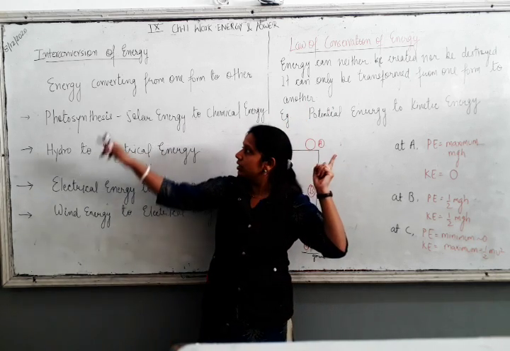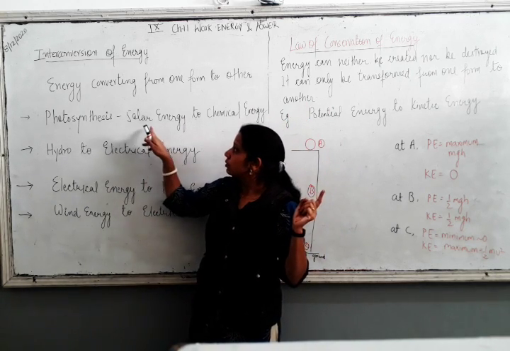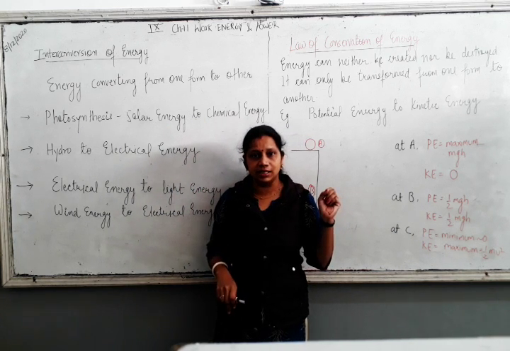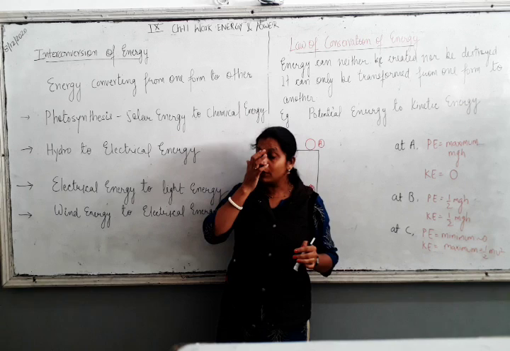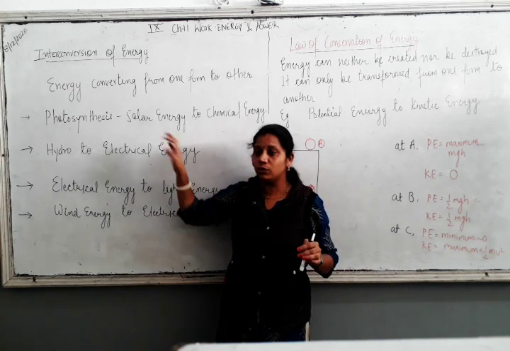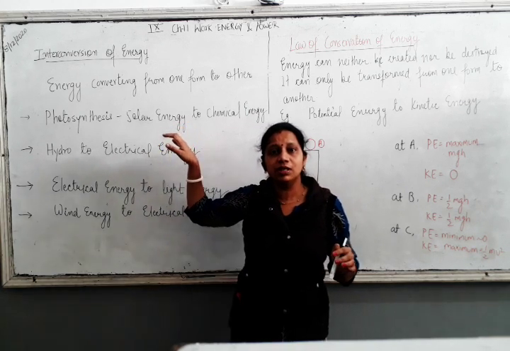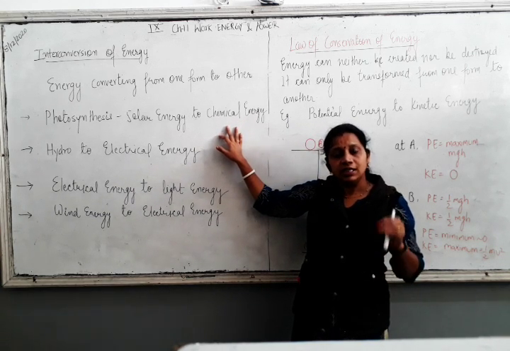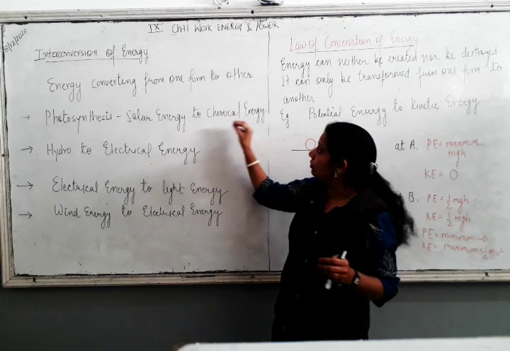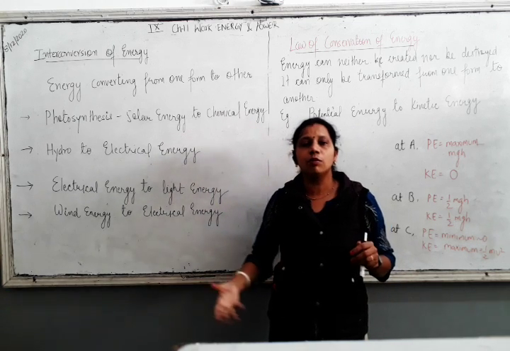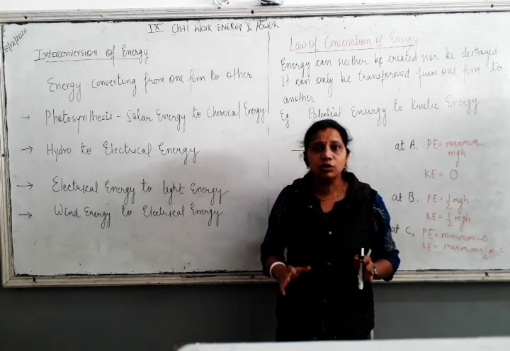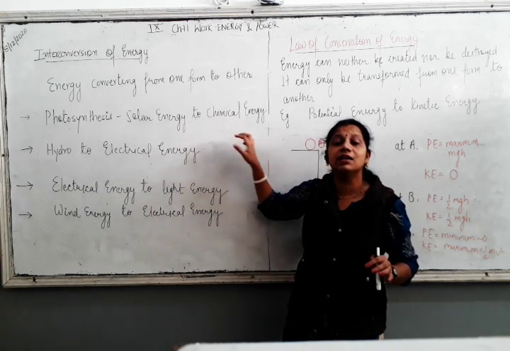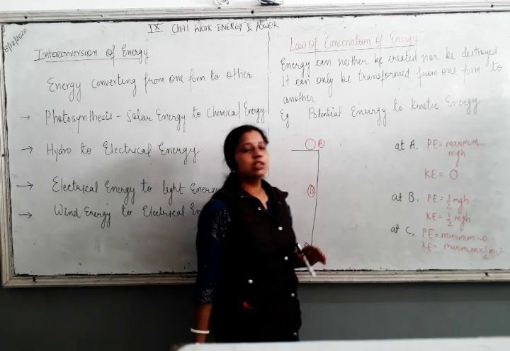That means in all these processes, solar energy is converting into chemical energy. So let's say if you have 100 joule of solar energy, then it is going to convert into 100 joule of chemical energy. If not, let's say it is going to convert into 80 joule of chemical energy and 20 joule of some other form of energy. But it is not going to happen that you are giving 100 joule of energy and what you are getting is 120 joule. No, it is not possible.